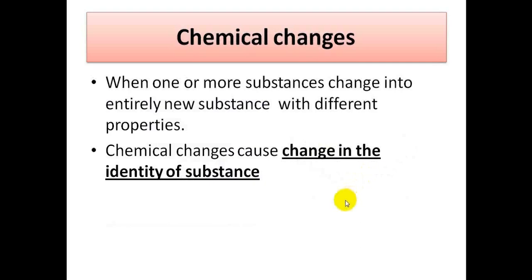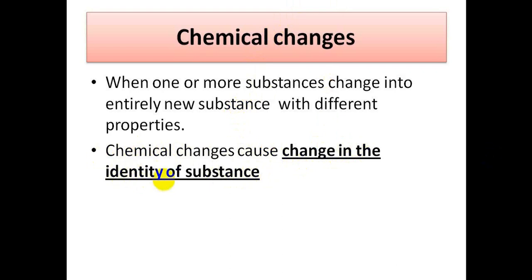Let's go now to chemical change. In a chemical change, one or more substances change into an entirely new substance. So here we don't have the same substance anymore. The substance changed totally into a new, different substance which wasn't there from the beginning. So the most important part about chemical change that we have to know is that chemical changes cause a change in the identity of the substance. This means that they make new substances. Chemical changes make new substances.